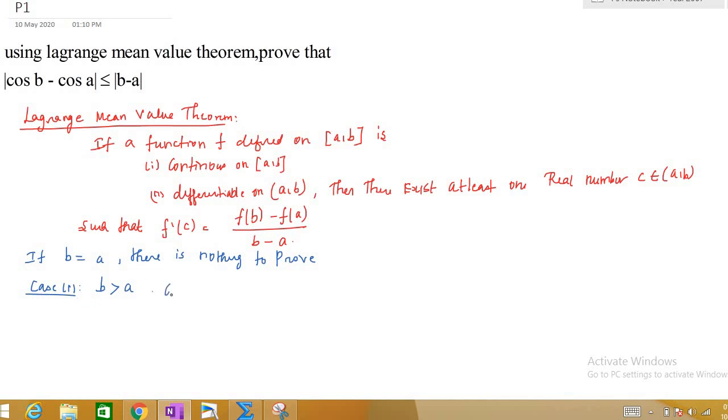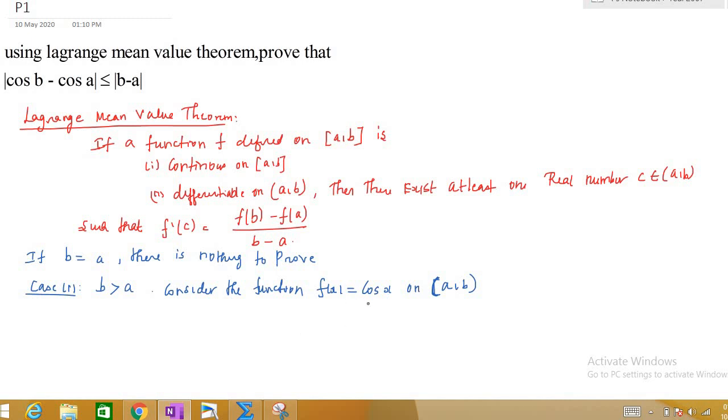So consider the function f of x is equal to cos x on a comma b. I'm defining the function. Let us say it is an open interval. So I'm defining a new function f of x is equal to cos x on the open interval a comma b.